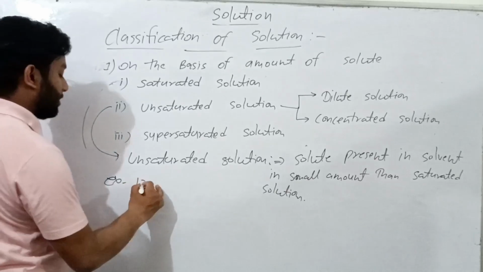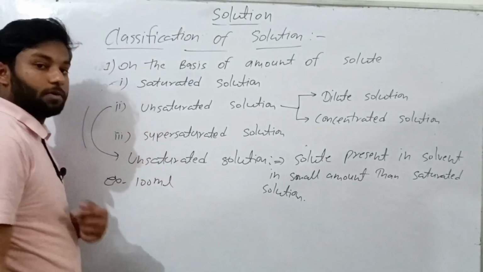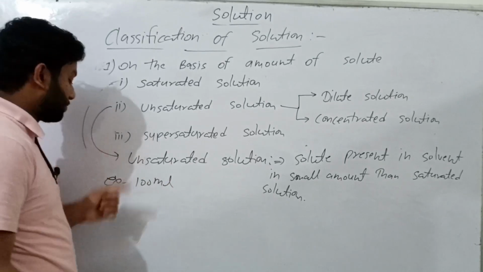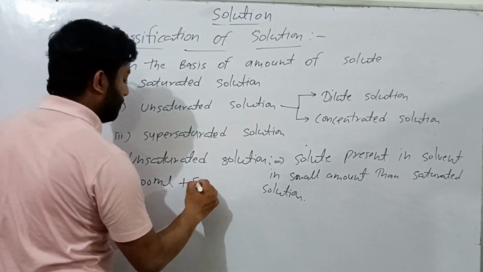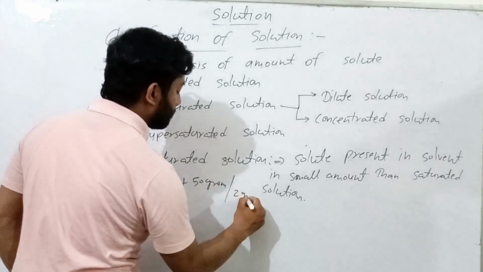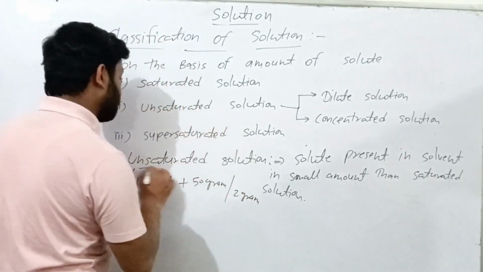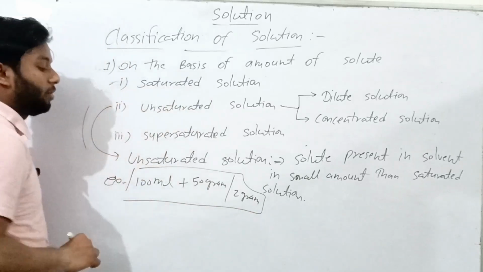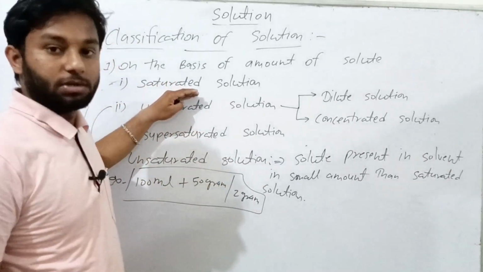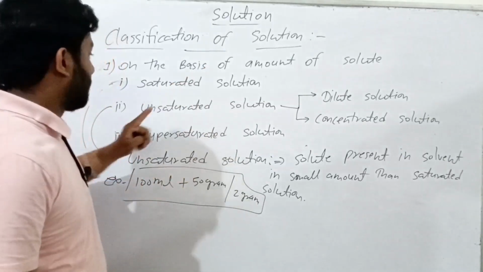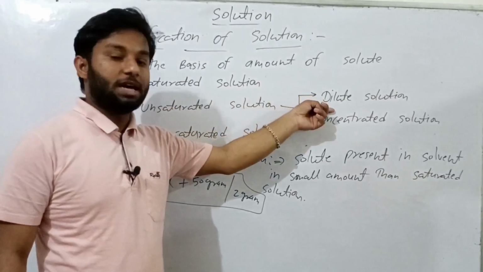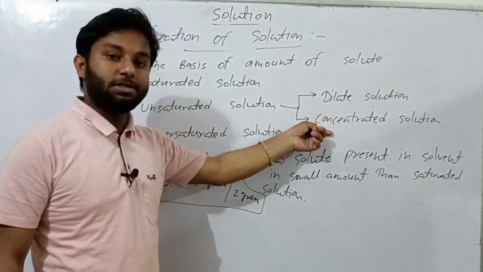Just take an example. We have 100 ml water. In the previous example we took 70 gram of sucrose. Let's take here near about 50 gram of sucrose or near about 2 gram of sucrose. 2 gram is a very small amount, and 50 gram is a small amount but smaller than in a saturated solution. Then we have two types of unsaturated solution. First is dilute solution, second is concentrated solution.